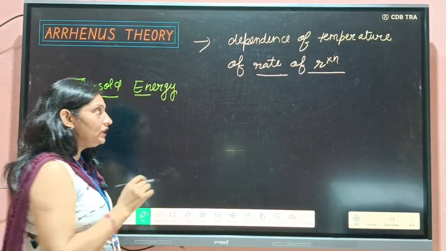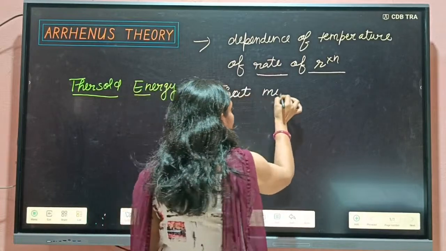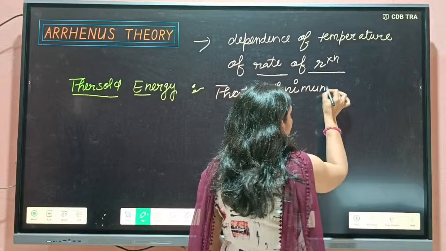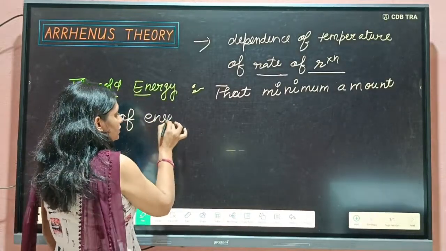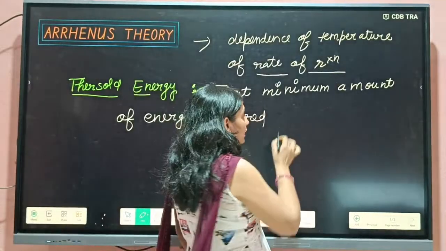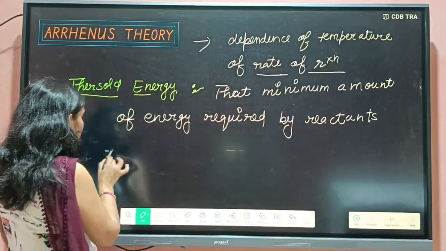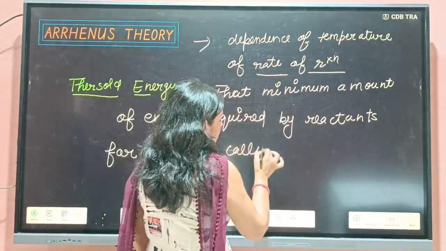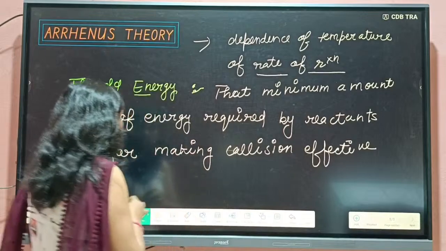Threshold energy is the minimum amount of energy required by reactants for making the collision effective, or we can say for getting the product.